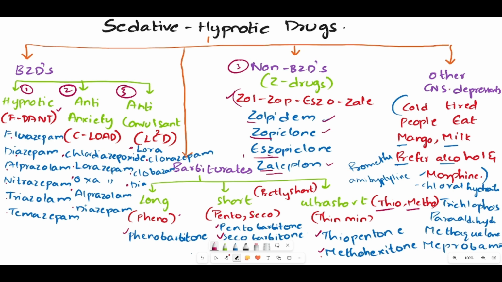And coming to the last class, which is other CNS depressant drugs. To remember, just remember one sentence: cold tired people eat mango milk, prefer alcohol and morphine. Here the drugs are C means chloral hydrate. Then T means triclofos. P means paraldehyde. M means methaqualone. One more M means meprobamate. P means promethazine, A means amitriptyline, and M means morphine. So that is all about the complete classification of sedative and hypnotic drugs with simple tricks.